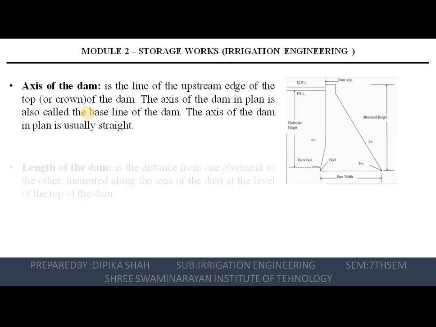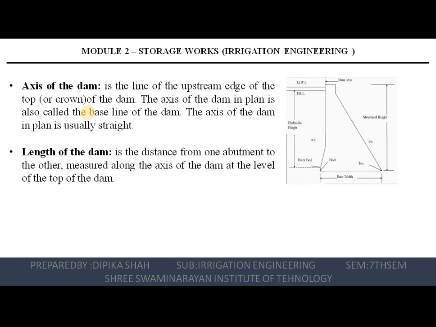सेकेंड डेफिनेशन है लेंथ ऑफ अ डैम. लेंथ किसको बोलेंगे हम लोग? So the length of the dam is the distance from one abutment to the other abutment measured along the axis of the dam at the level of the top of the dam. तो उसको बोलेंगे हम लोग length of the dam.